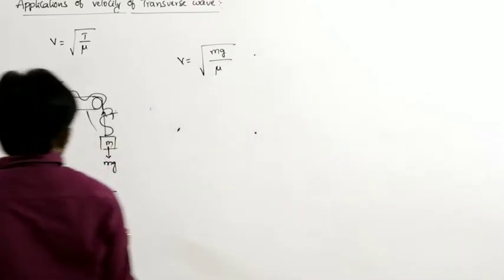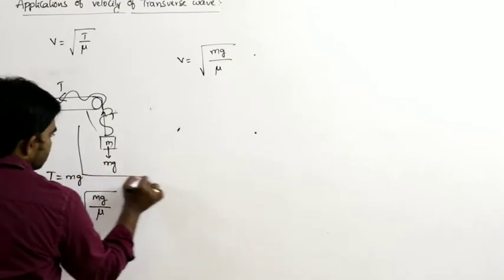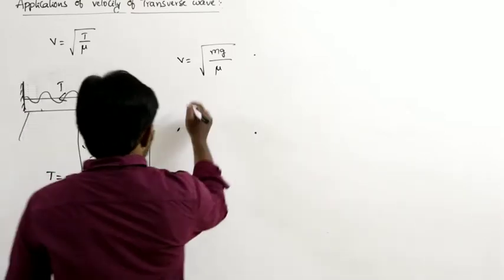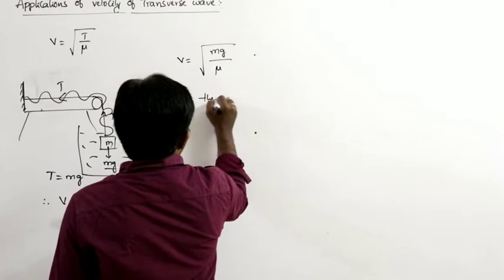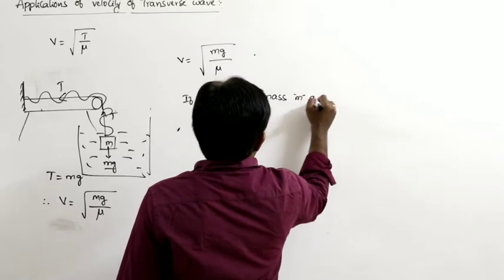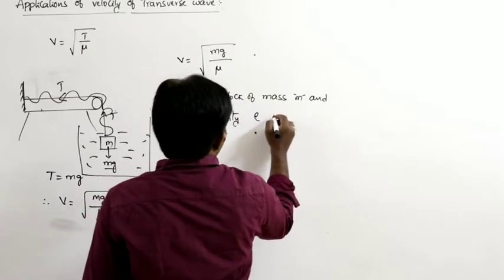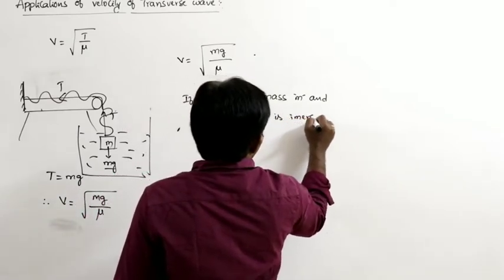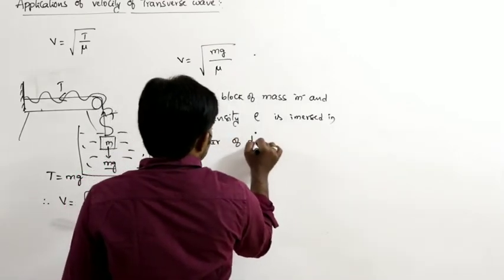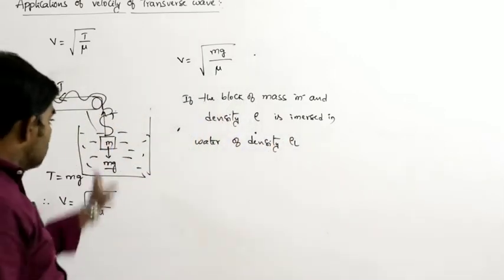So that is the velocity of the transverse wave in this situation. Now if the same mass is immersed in water, here the block of mass m and density rho is immersed in water of density rho L. So now what happens?